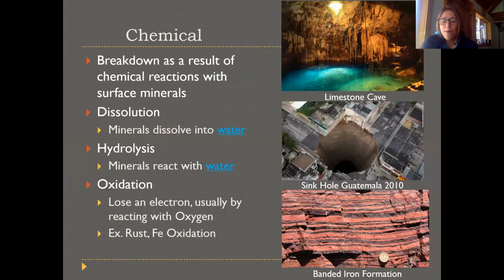There's also lots of chemical forces that can break down rock over time. So different kinds of chemical reactions happen as the rock interacts with water, with oxygen, or with other things that might be dissolved in water or found in the environment. The first set of chemical reactions is called dissolution. Basically this just means that literally the rock can dissolve into the water, just like you've probably seen salts or sugars dissolve in water. And so the minerals literally dissolve into water, and they can eat away the rock over time by this process.